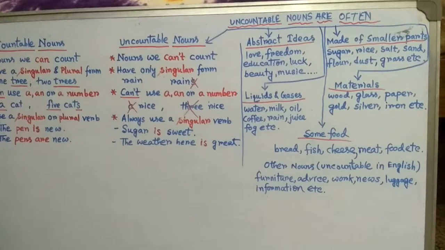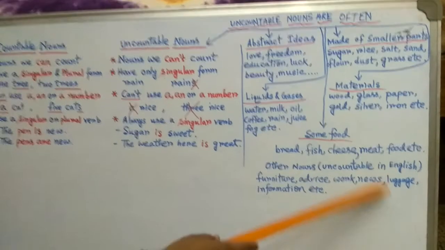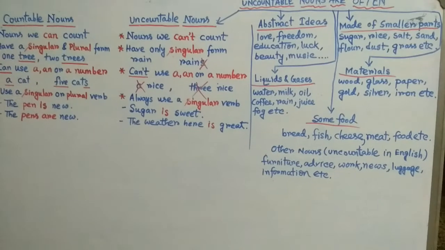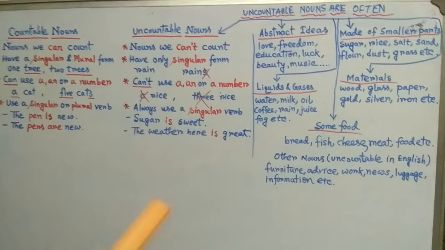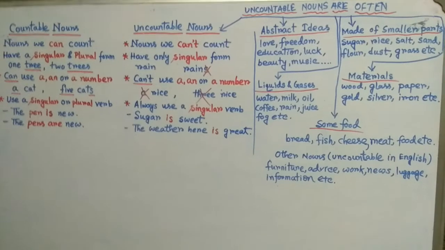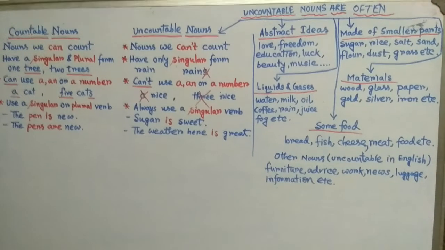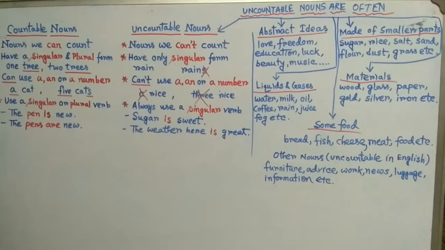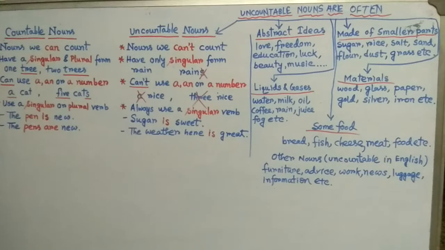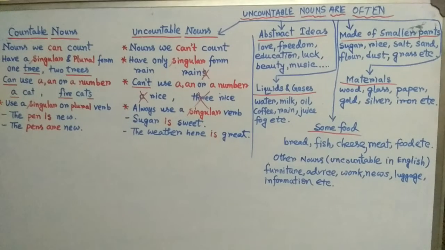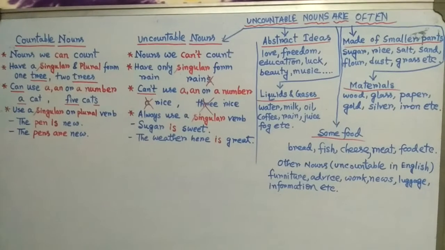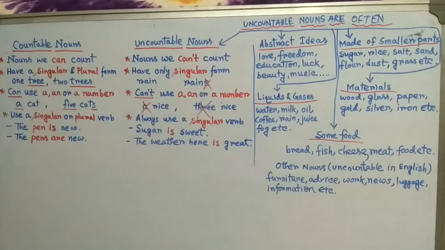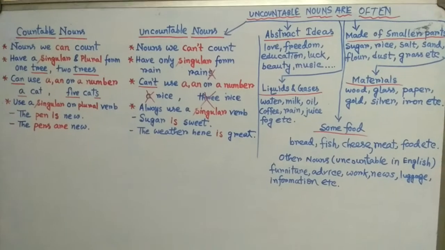The news. Here it ends in s, but it is singular, not plural. News means information, some information. Then information, luggage. We cannot say luggages. These are also uncountable nouns.